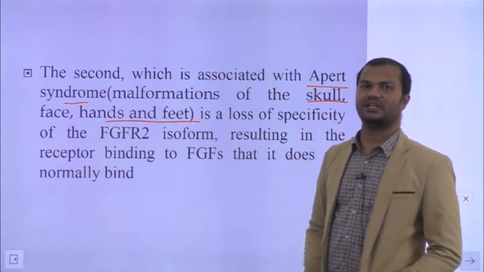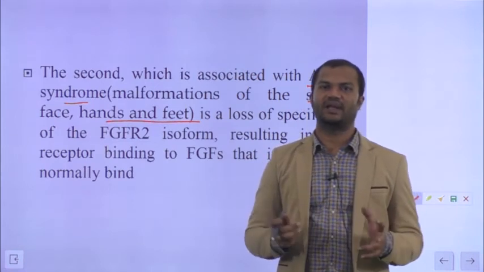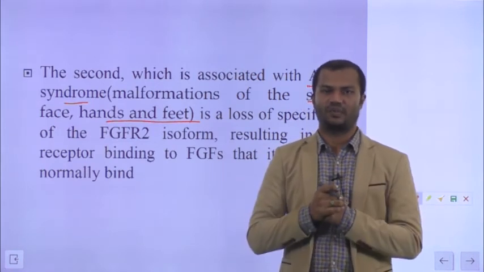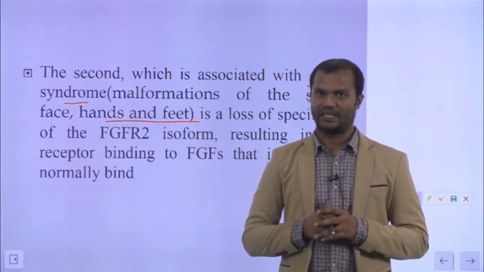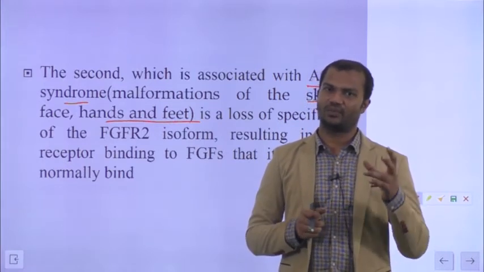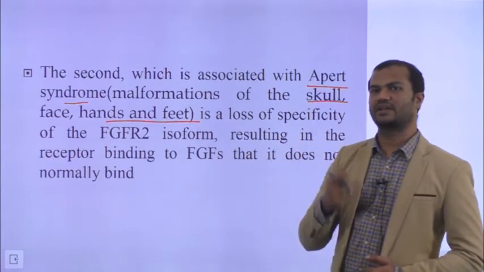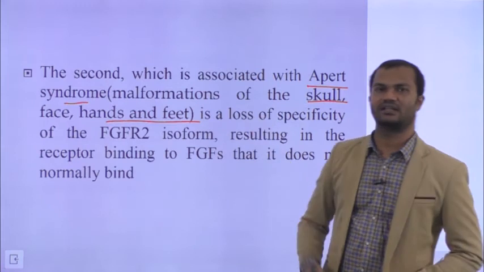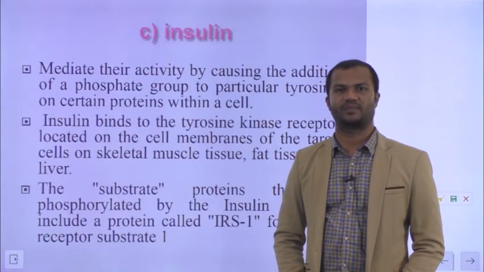In this case, when the receptor gets mutated, it can bind several different types of fibroblast growth factors to which it normally does not bind. So it can bind not only one type but several different types, thereby leading to numerous signaling cascades and Apert syndrome.